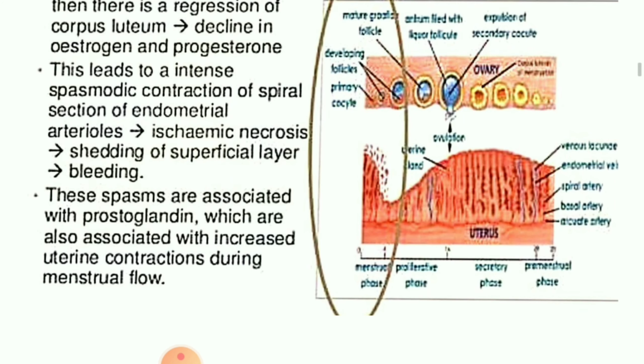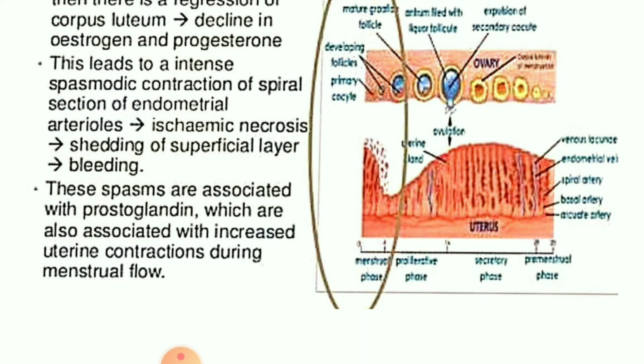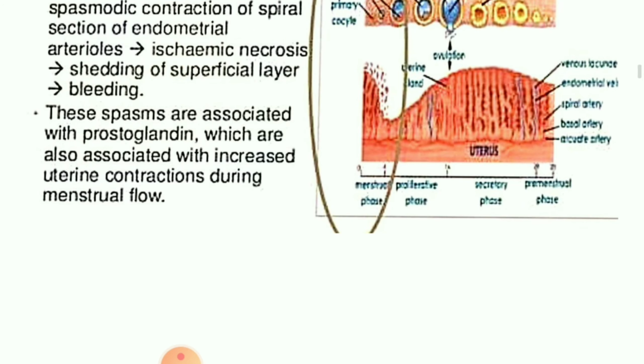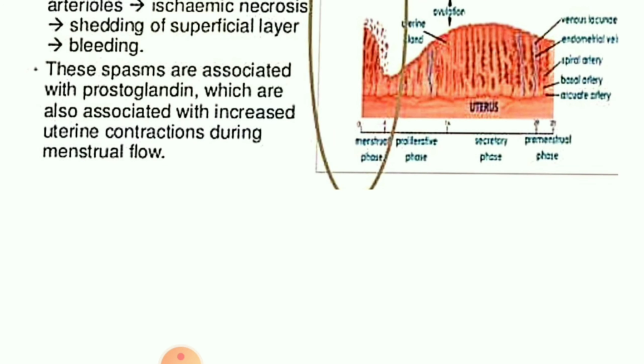Next, children, it also helps in the contraction of endometrial arterioles, and slowly what will happen, it will show the shedding of the particular layer of the cells, and it causes bleeding. Okay, children. Here, prostaglandins are included, and they will cause uterine contraction, and by the help of that, menstrual flow is going to be carried out.